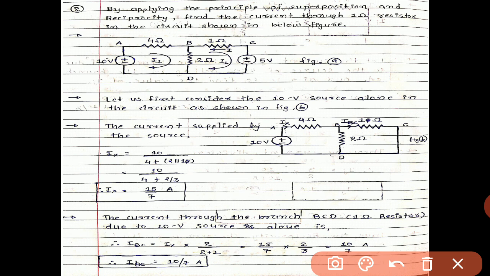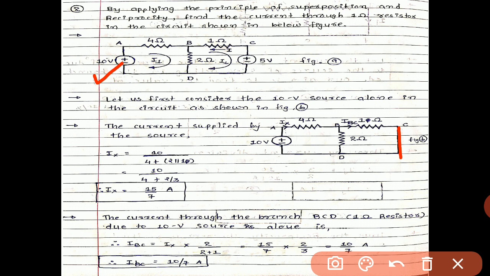Let us first consider the 10 volt source alone in the circuit, and we have to modify the figure. So the 5 volt source is short circuited as per the superposition principle. If a current source is given, it will be open circuited, and if a voltage source is given, it will be short circuited when you consider a particular voltage source.